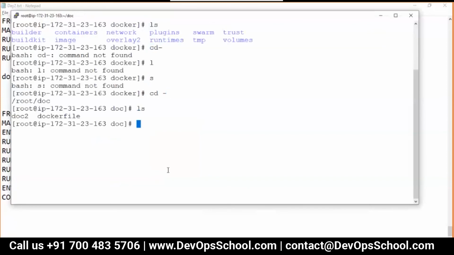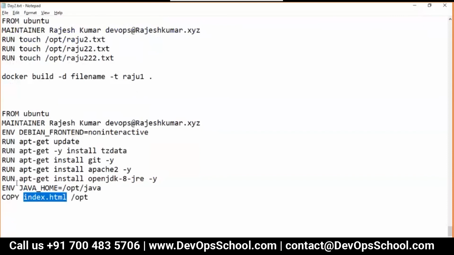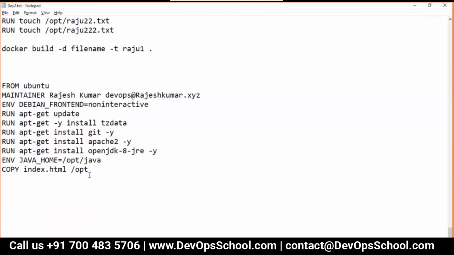cd, touch index.html. Okay, so done. So I want to set the environment. You want to do the copy operation. Okay, you want to set the volume. Remember volume.